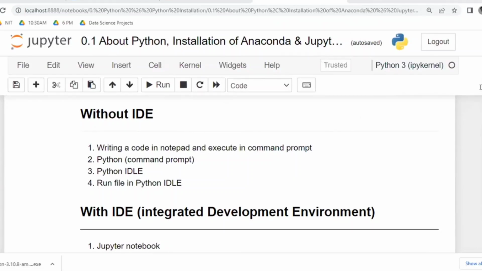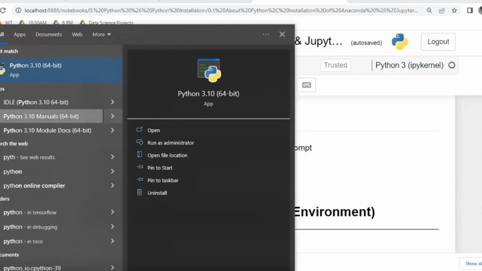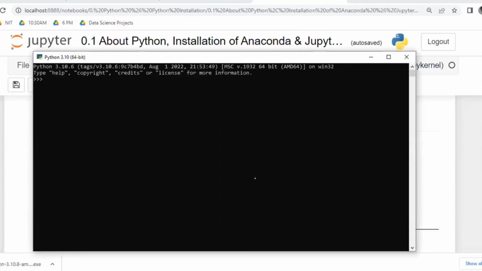For Python, there is a separate command prompt. Click on the search button and type Python. Now you can see Python 3.10 with the black color symbol. Just click on this. Now this is the Python command prompt directly. Whatever code you are writing, directly write the code only. Print hello. Directly write the code here itself, and enter. You will get the answer. This is option number 2.